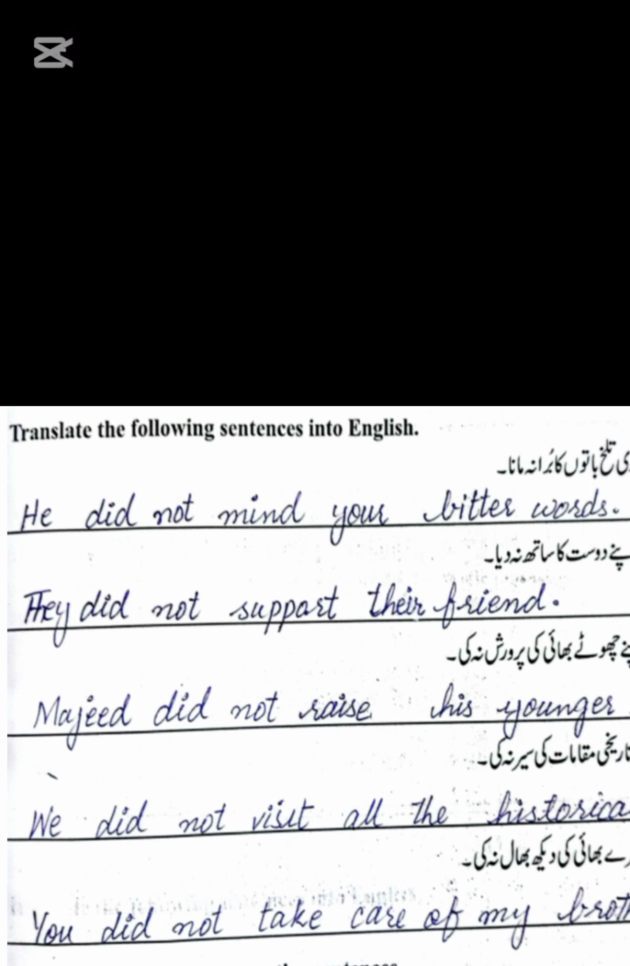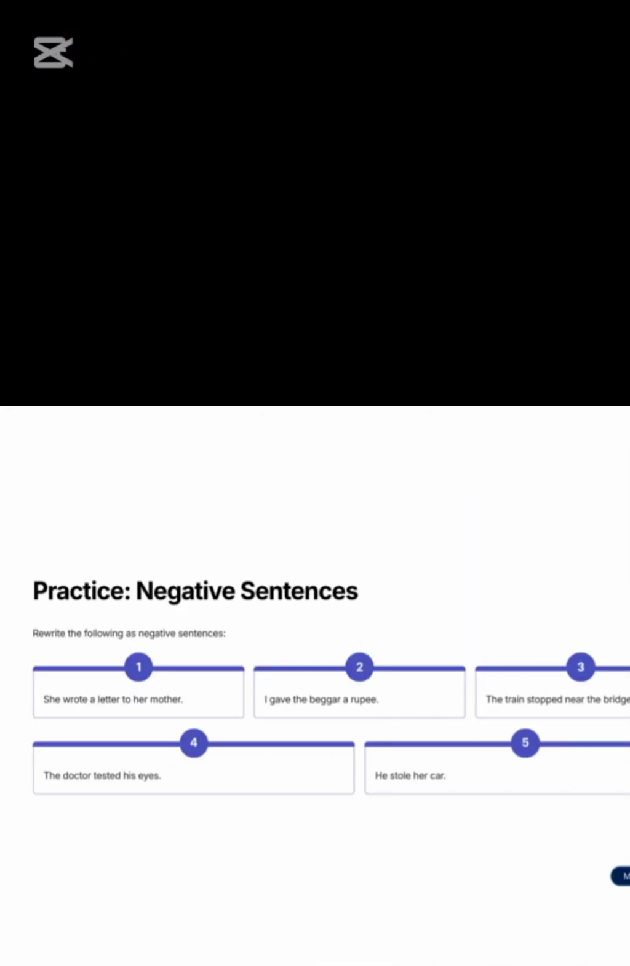The second exercise is rewrite the following as negative sentences. The first sentence is, she wrote a letter to her mother. To change it into negative sentences, we will put did not after the subject. She did not, and the second form will be changed into first form, write. She did not write a letter to her mother. So students, likewise you will change the five sentences into negative sentences.